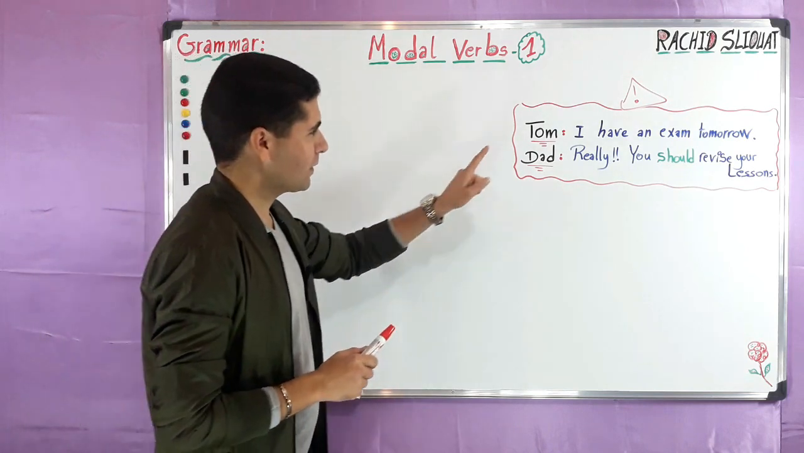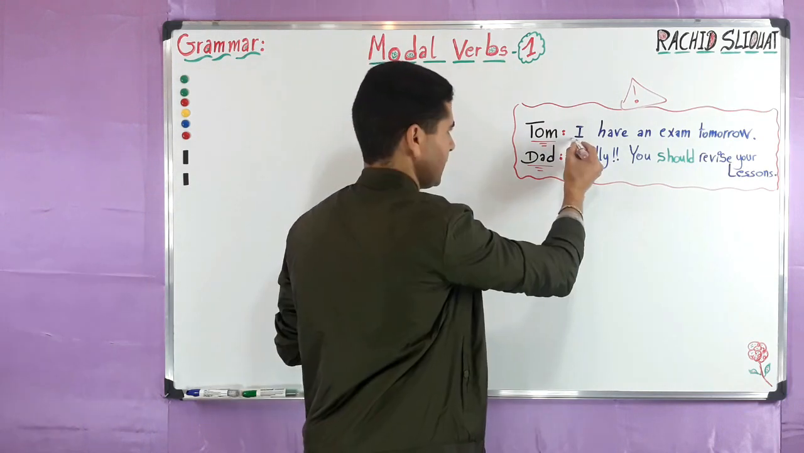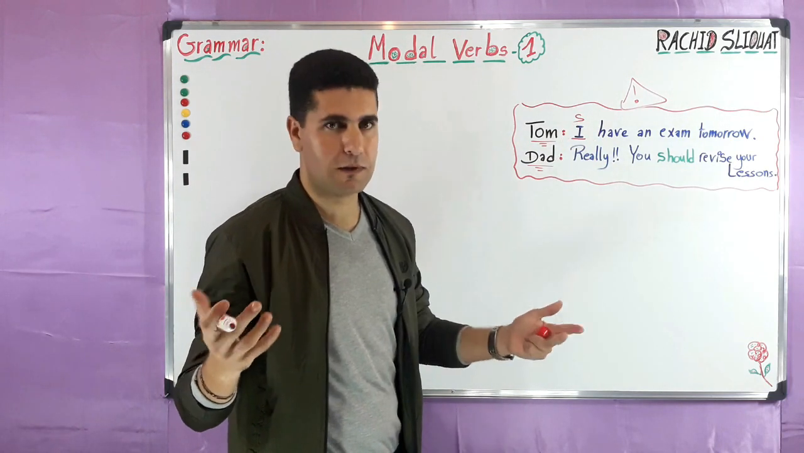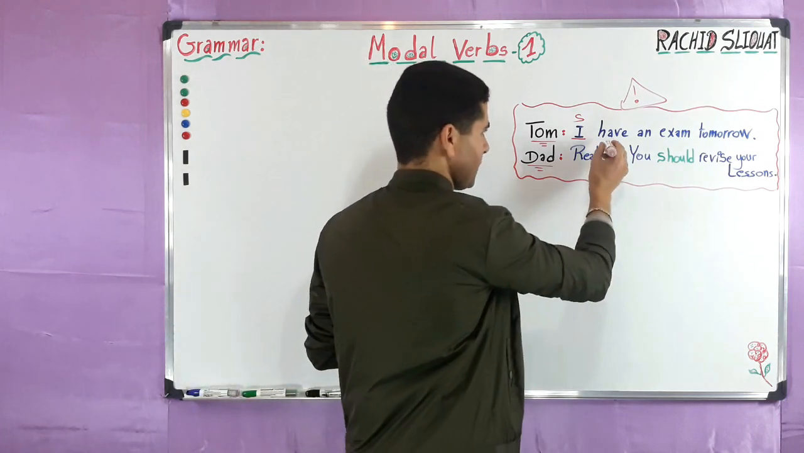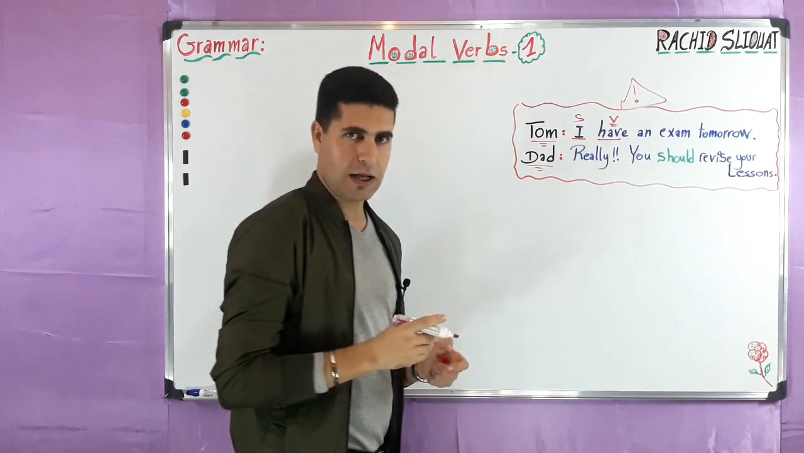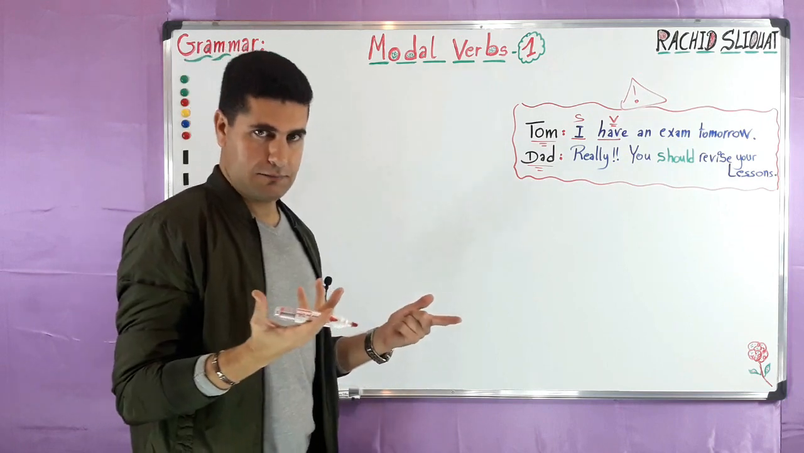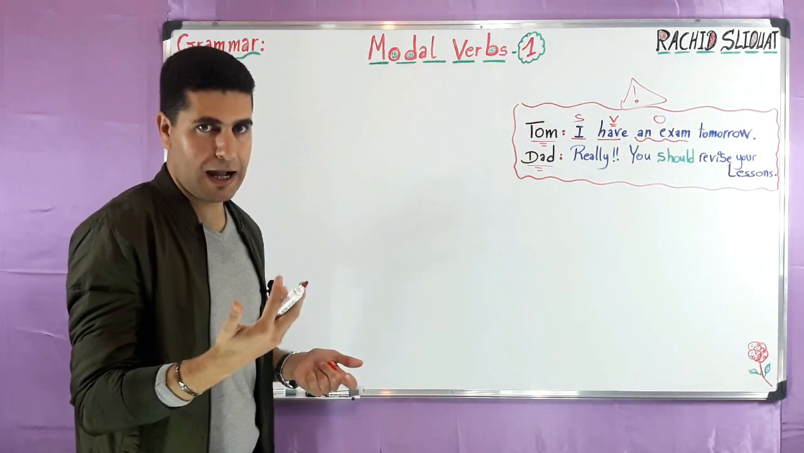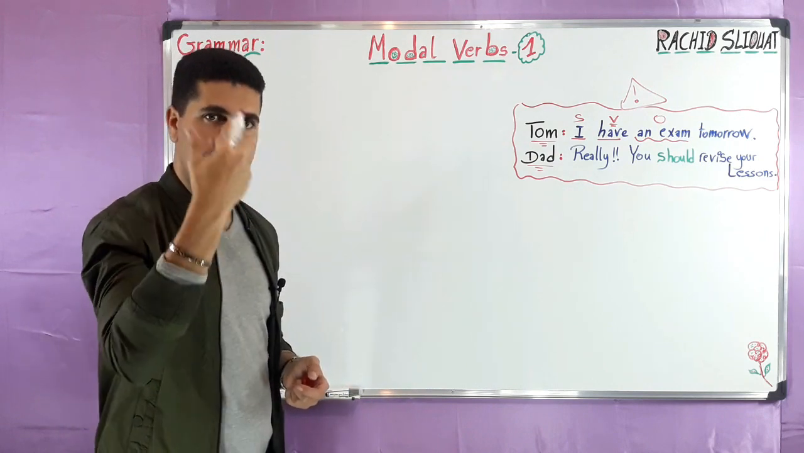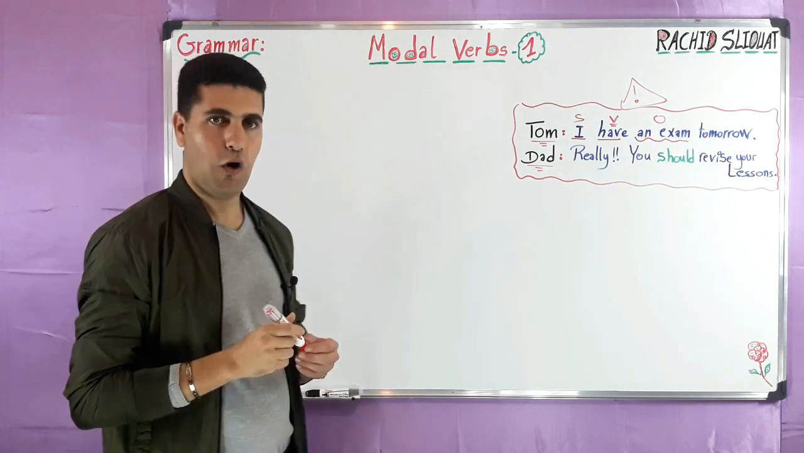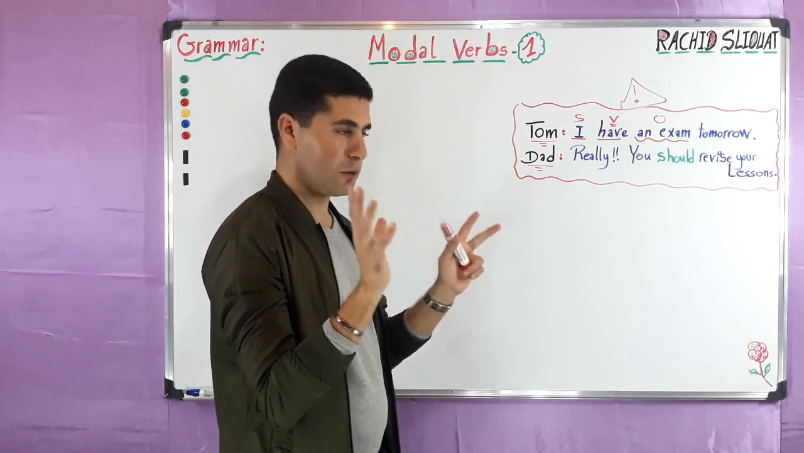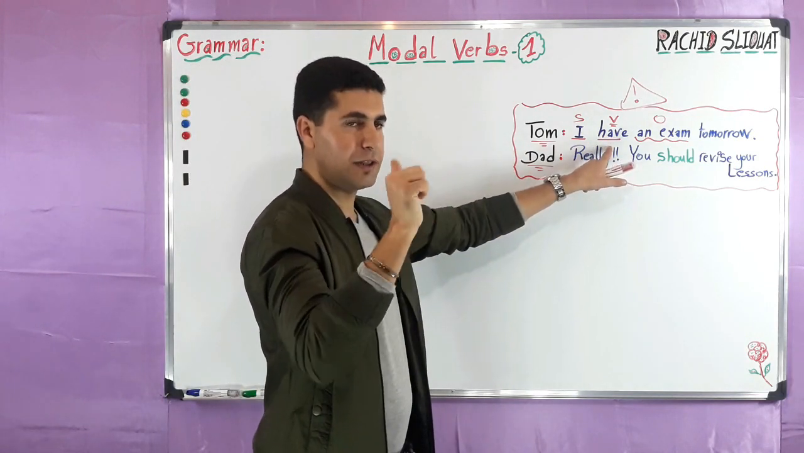Now let's start with Tom. I, very simply, is a subject: I, you, he, she, it, etc. Have is the verb, and an exam is an object. I have an exam tomorrow, and tomorrow is an adverb of time. Now, this is for Tom. I have an exam tomorrow. So, have is verb number 1.